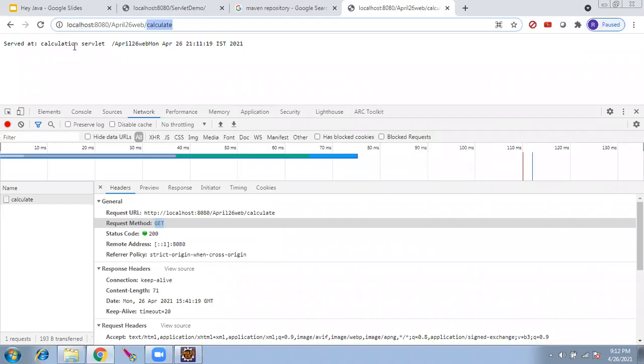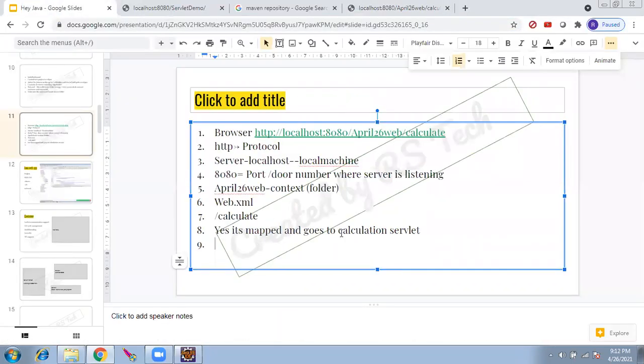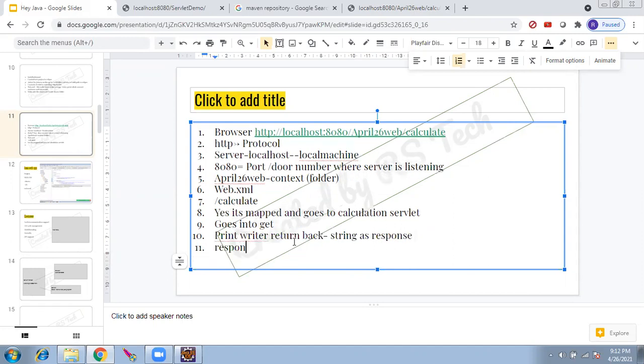So to conclude, where it is coming, it is mapped and it goes to the servlet method. It goes into the get method. And this is out, not this out. The PrintWriter returns back some string as response. The response is printed in the browser. This is all we saw for the past 2 days.